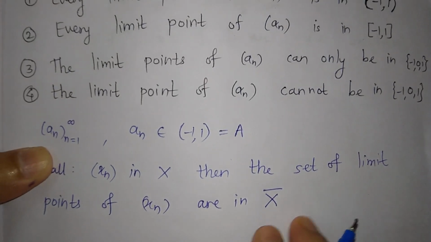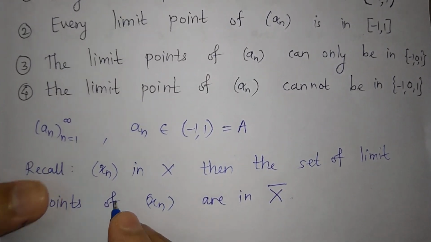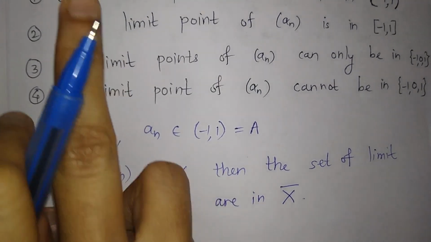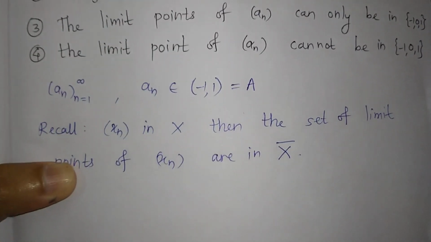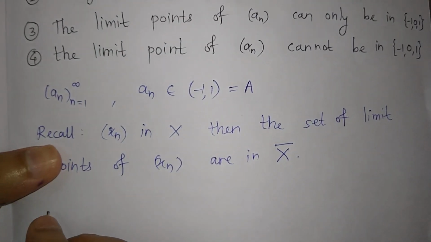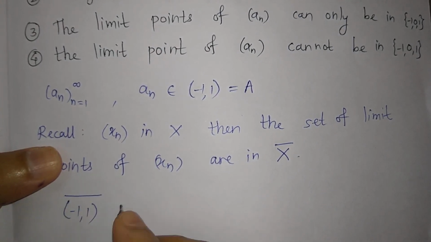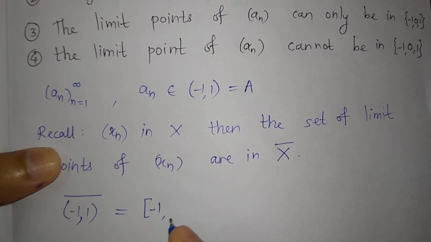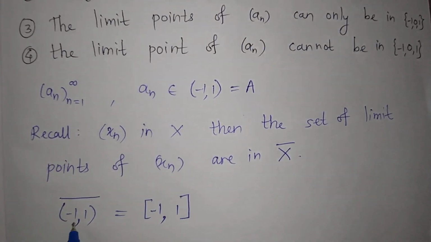X closure is the closure of the set X. So from this result, now we have given this set open (-1, 1). So what is the closure of this set? तो इसका क्लोजर क्या है? माइनस 1 कॉमा 1 का ओपन सेट का क्लोजर क्या होता है? ये क्लोज्ड माइनस 1 कॉमा 1. ठीक है, this is the closure of this set.